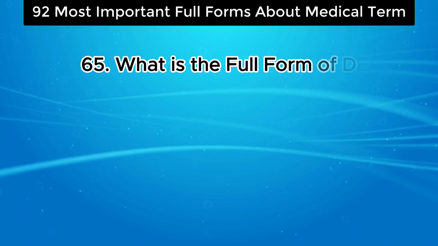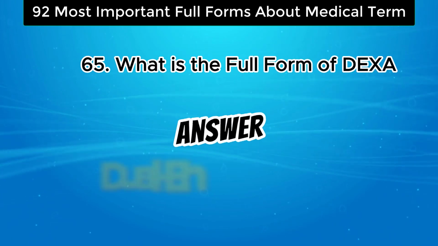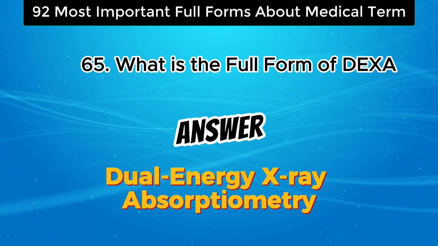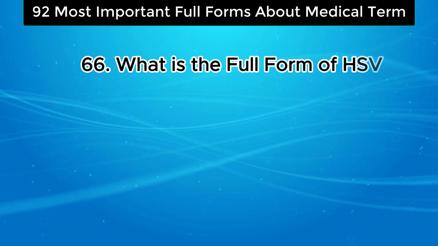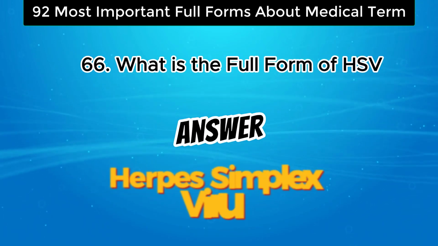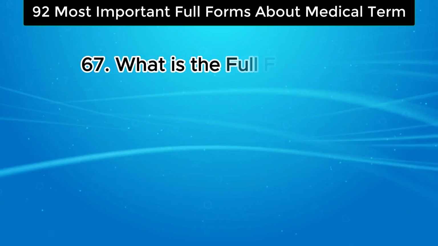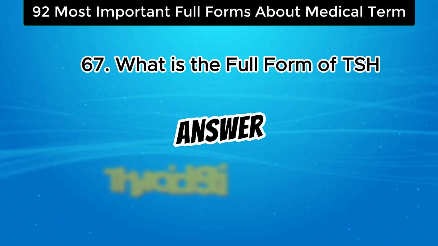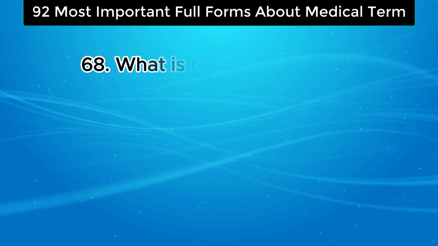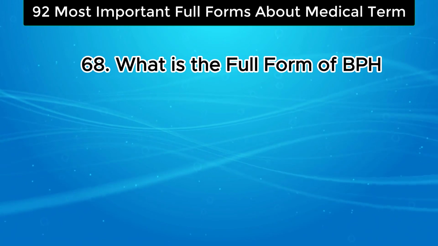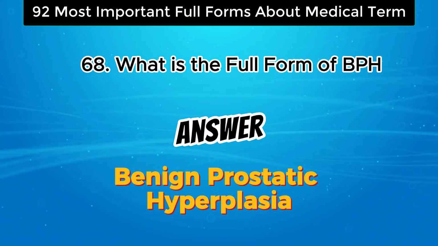What is the full form of DEXA? The answer is dual energy X-ray absorptiometry. What is the full form of HSV? The answer is herpes simplex virus. What is the full form of TSH? The answer is thyroid stimulating hormone. What is the full form of BPH? The answer is benign prostatic hyperplasia.